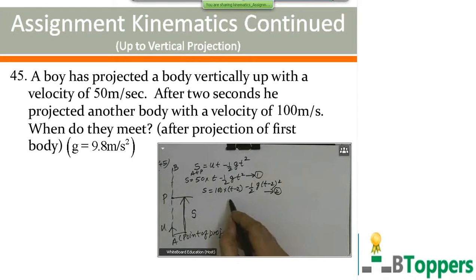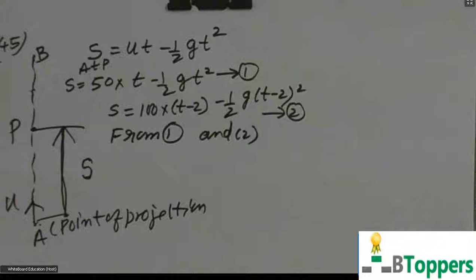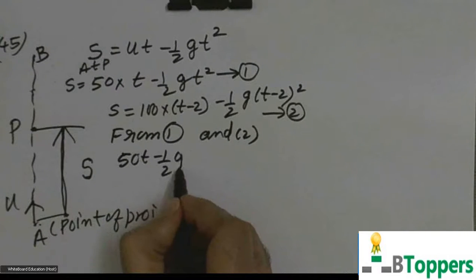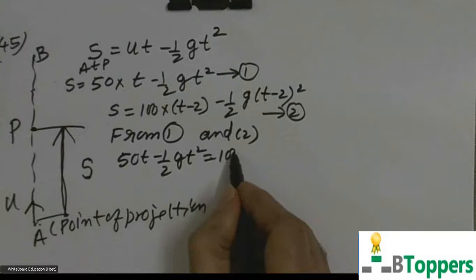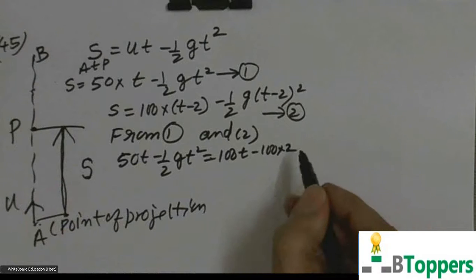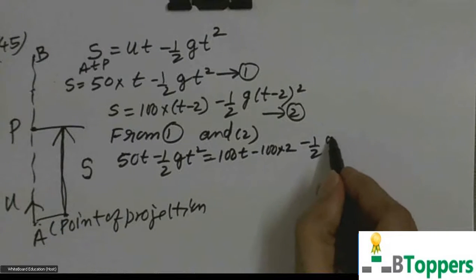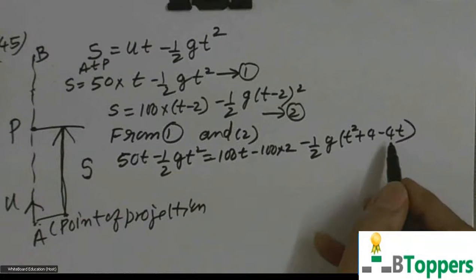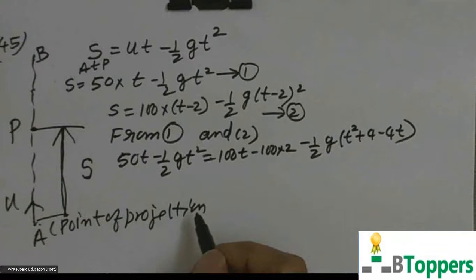So equate the value of S at the instant of collision, from the first and second equations. 50 into T minus half gT square equal to 100 into T minus 2, which means you can write 100T minus 100 into 2, minus half g into T minus 2 whole square. You can write T square plus 4 minus 4T.